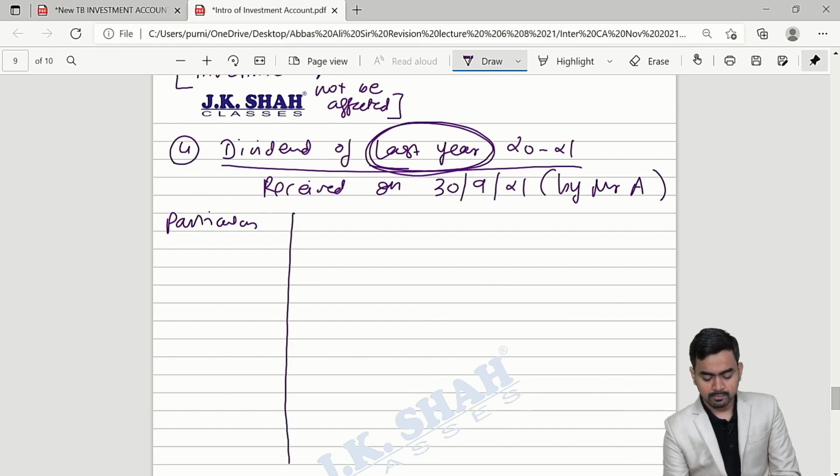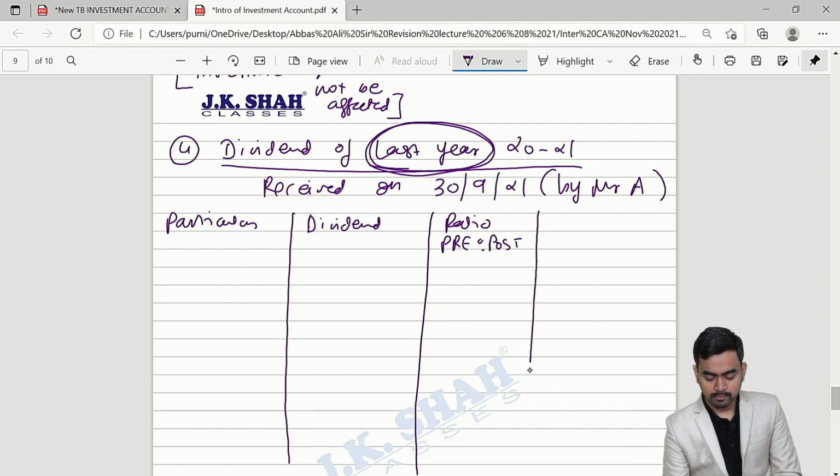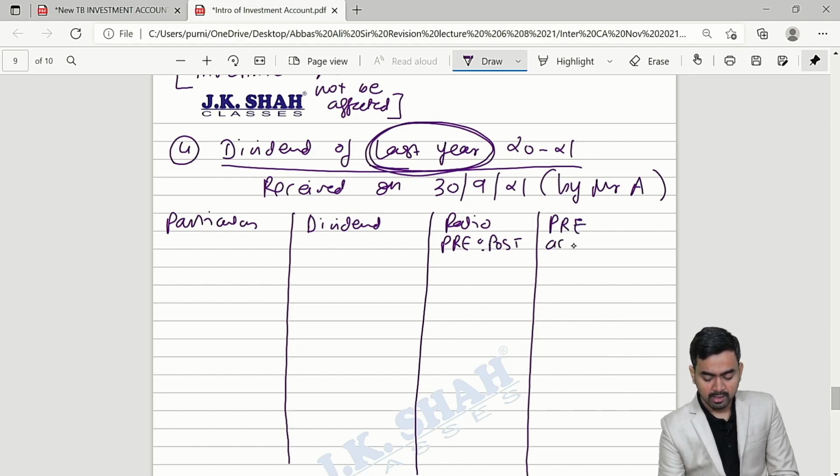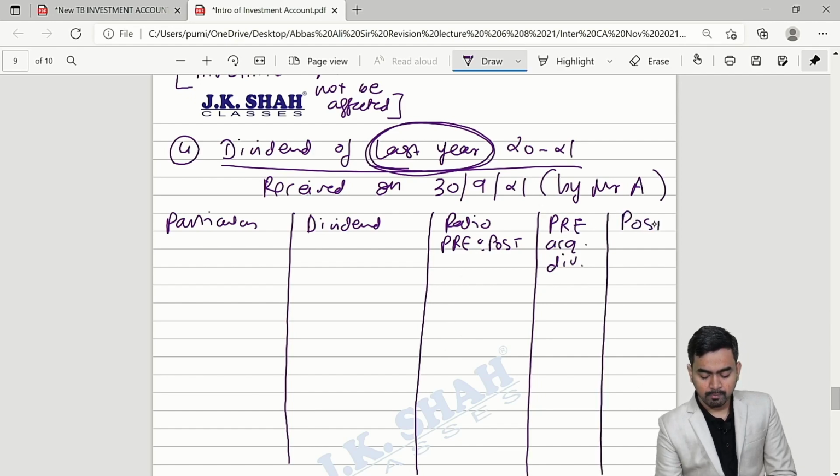Particulars, dividend, ratio of pre to post, then pre-acquisition dividend, and final post-acquisition dividend.